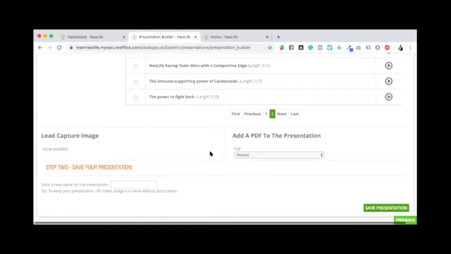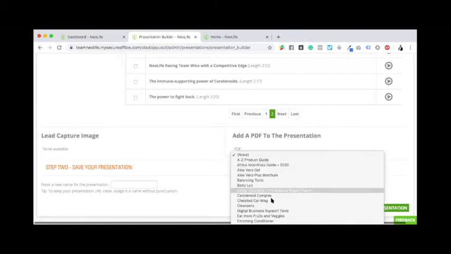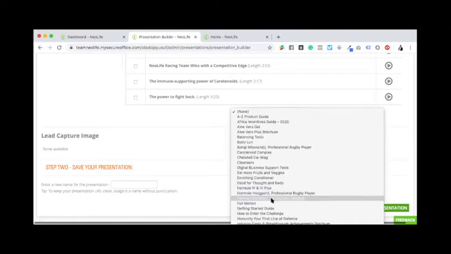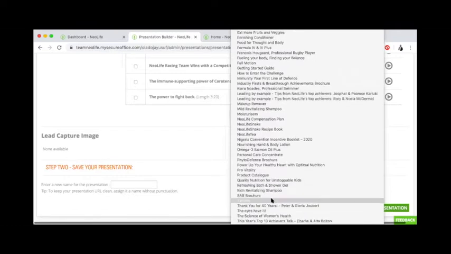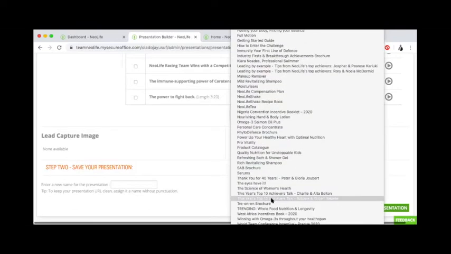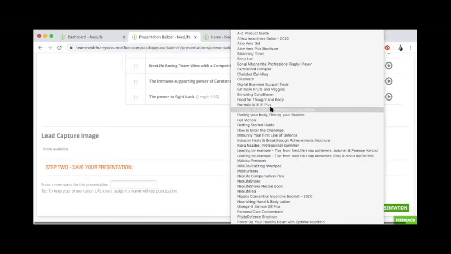So if I want to add a kind of download material, that as they're watching that, they can download the material, I would like to have things that have to do with the business tools. Yeah, correct.